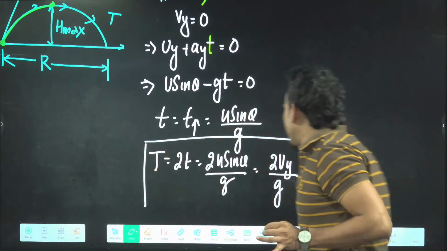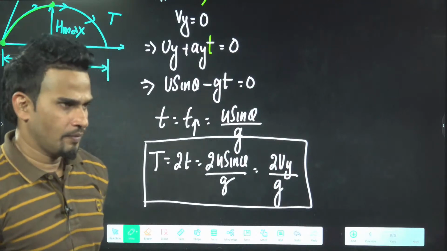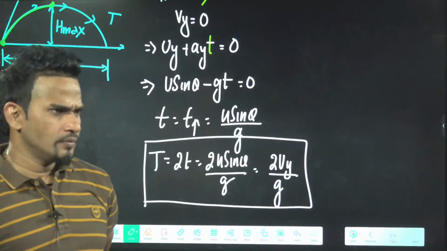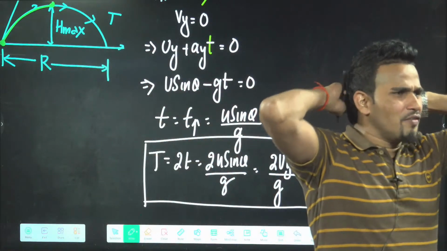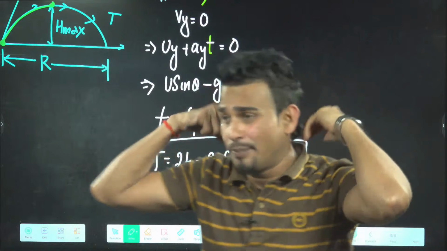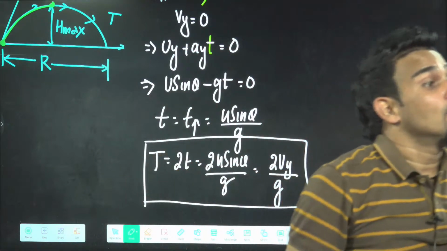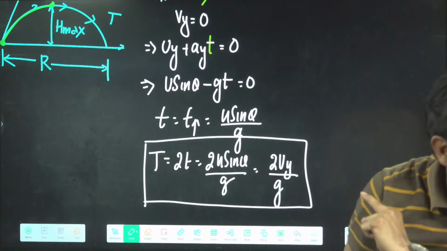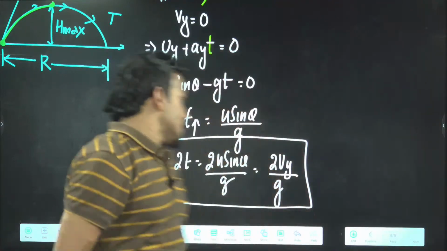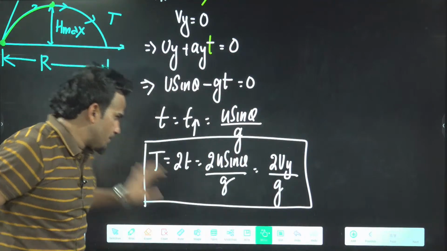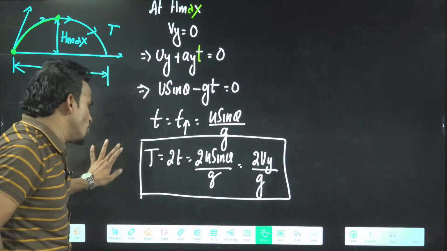Everyone got some idea how the derivation happened? Okay, no problem. No need to derive. I'm just giving you an idea of how the equations of motion help. Because tomorrow, if a question does not come based on a formula, only these equations can help you, nothing else. So this is the story of time of flight: 2u sine theta by g or 2uy by g. I will now move towards the next part.